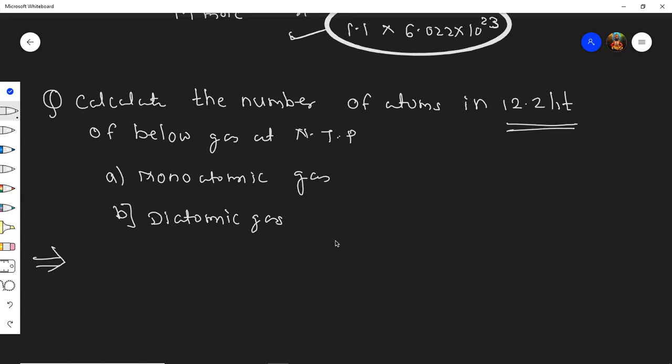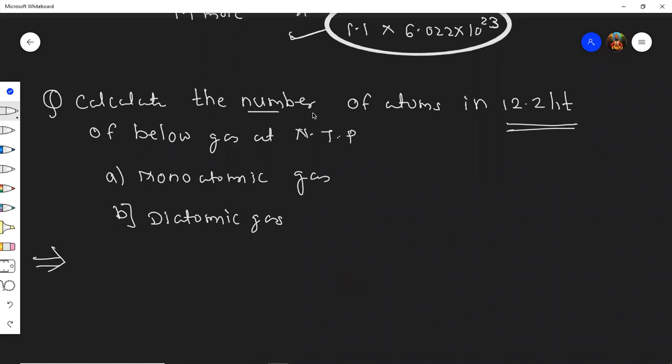First, always go for the number of moles, students. Okay, Viraj says yes, 0.5 moles.